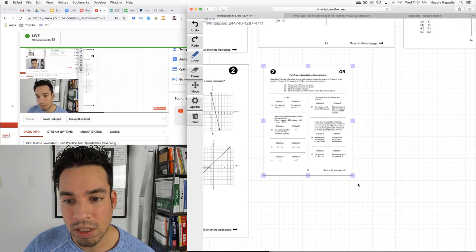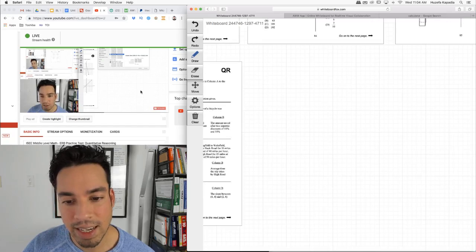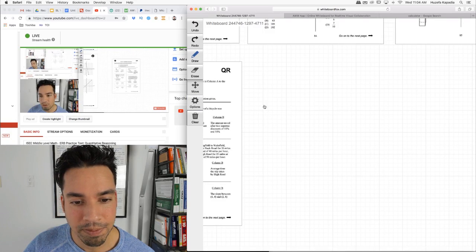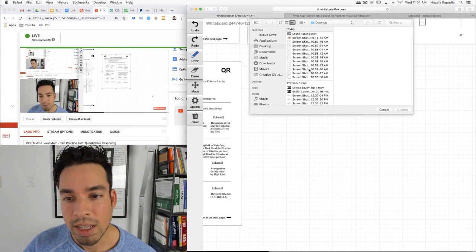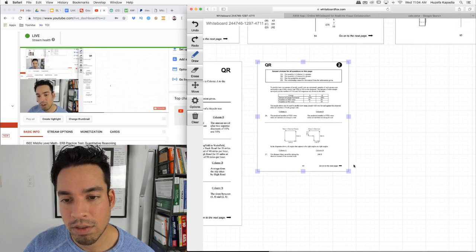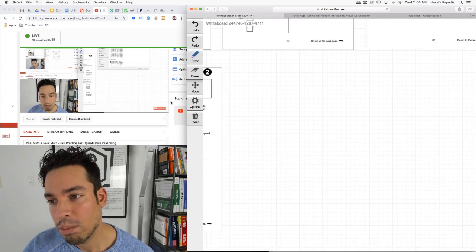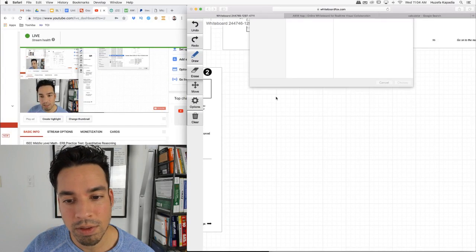Now here, what I just loaded is the quantitative comparisons page. Again, I'm going to talk about that when I get there. This sample test is not the full length of the real test. It's a little bit shorter, but still very similar to what you're going to be seeing.